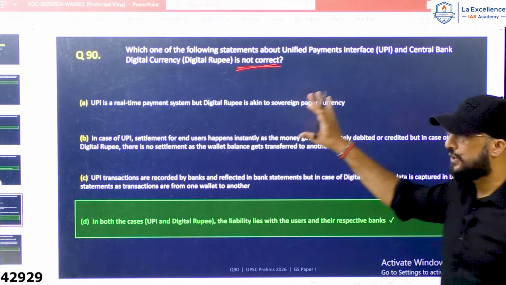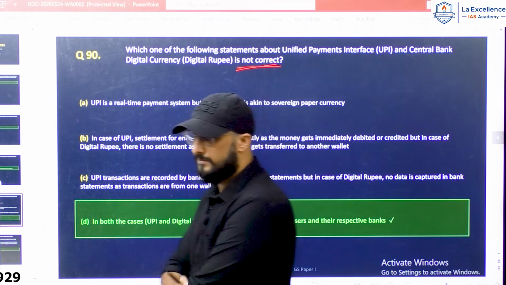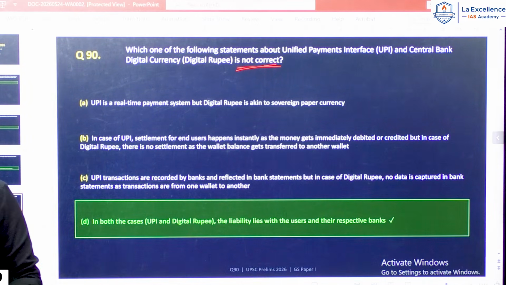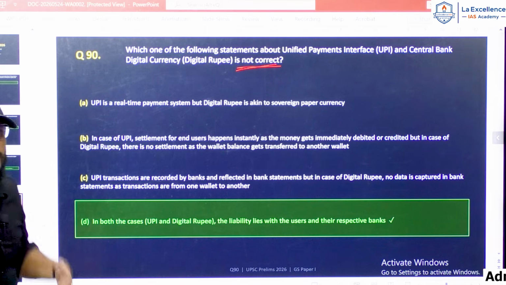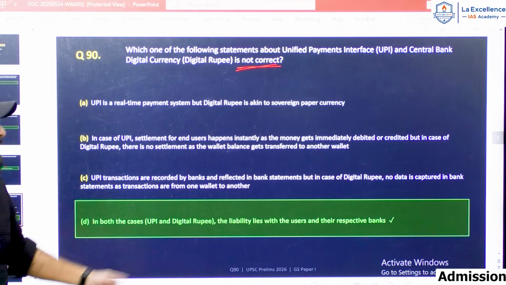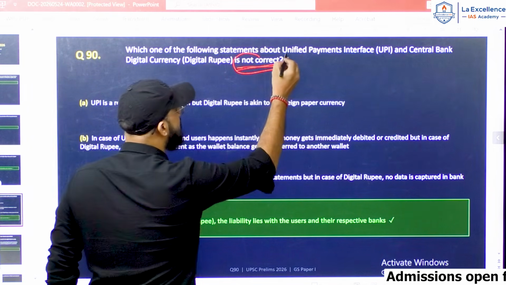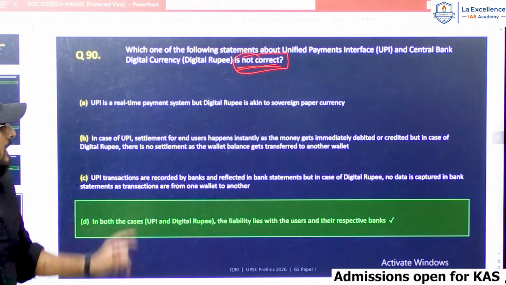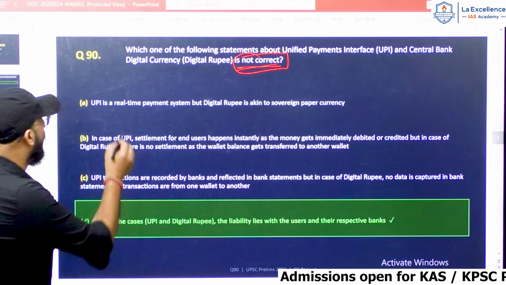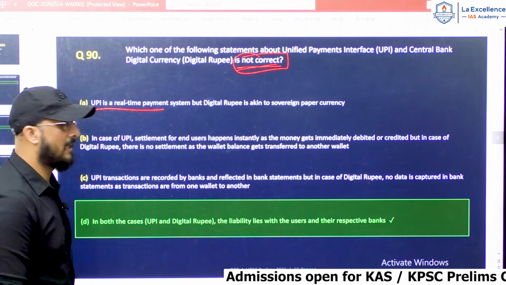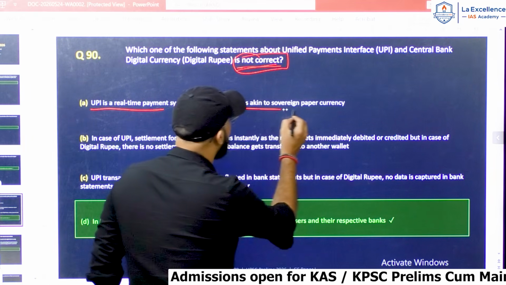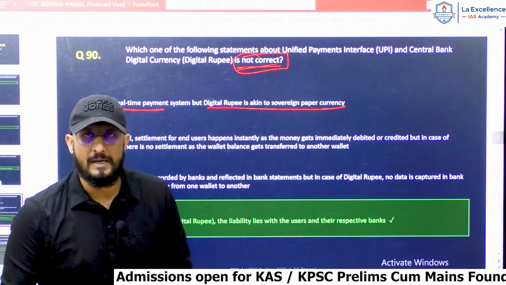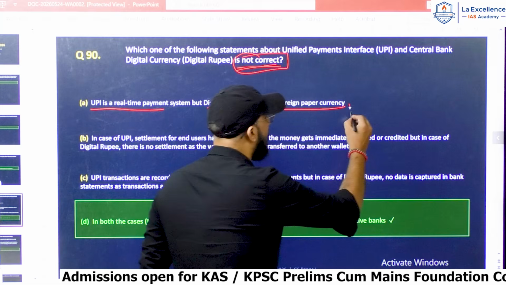See guys, this question seems difficult. But if we apply our mind, this question actually is easy. What we have to identify is what is not correct here. Let us see statement 1. UPI is a real-time payment system, but digital rupee is akin to sovereign paper currency, which is correct.